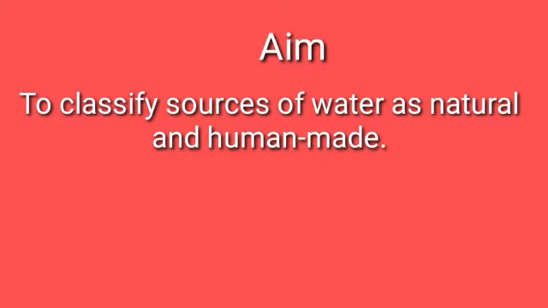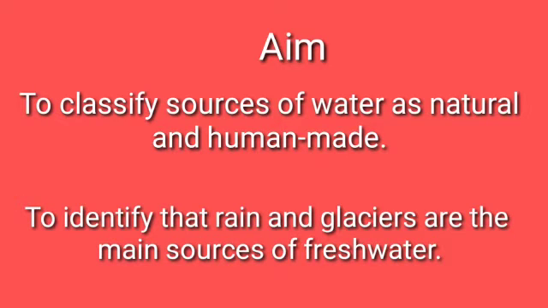Aim: to classify sources of water as natural and human made. To identify that rain and glaciers are the main sources of fresh water.